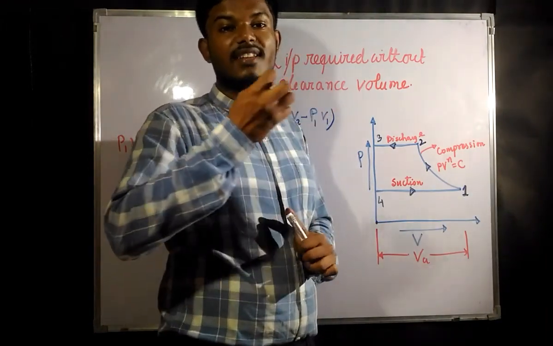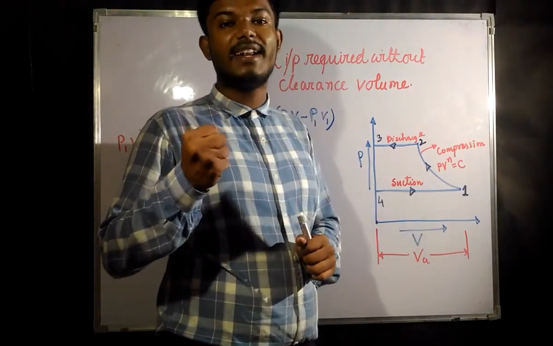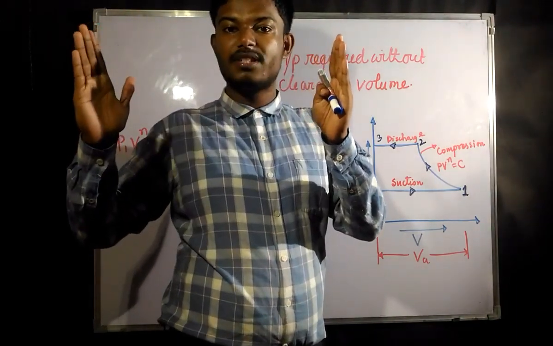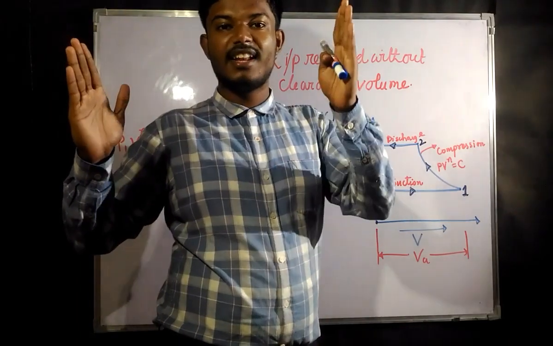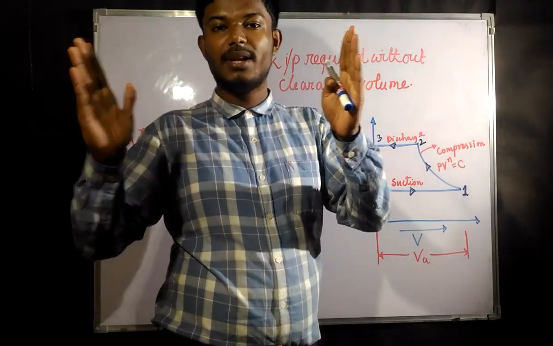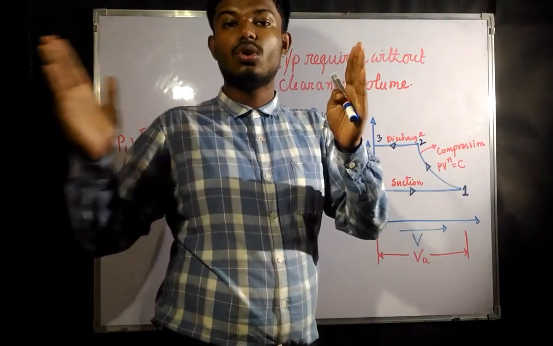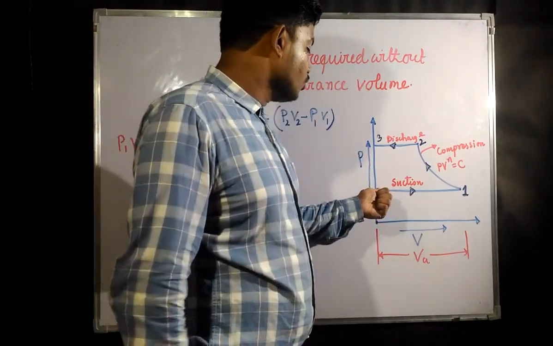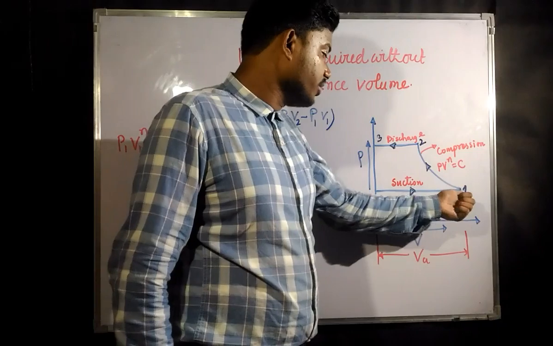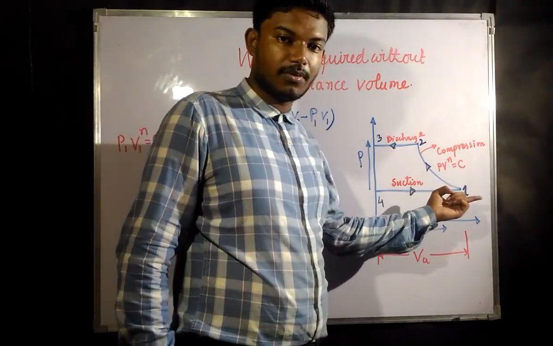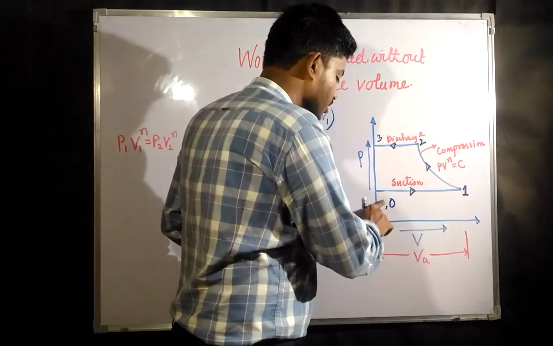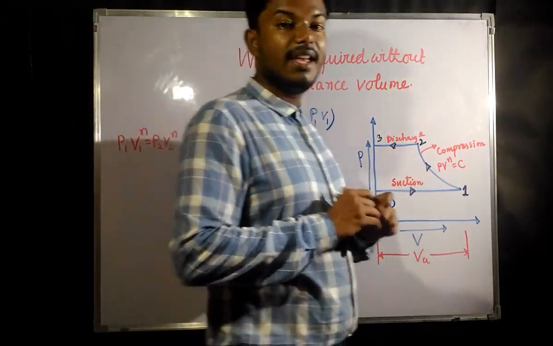With the suction stroke, the volume attained is the total length by which the piston goes, multiplied by the cross sectional area of the cylinder. That gives the total volume attained due to the suction. This 4 to 1, or you can say 0 to 1, is nothing but the suction process.